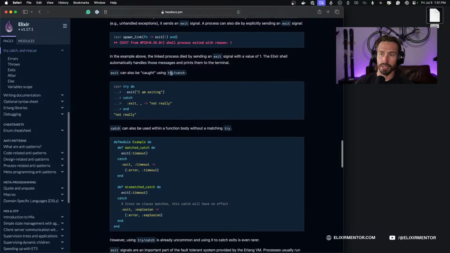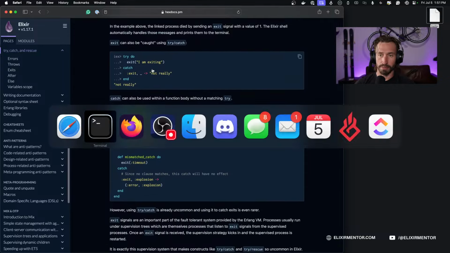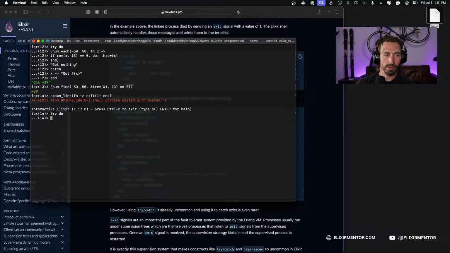Exit can also be caught using try/catch. All right, so back to the terminal. We can do try do, and then we can just call our exit here and send in a message, "I am exiting". And then we can do our catch here. If the error is an exit, so we're pattern matching here, and we don't care about the value, just the key. We can return a message, "not really", then hit end. And since exit was called, this pattern was matched, and we returned "not really".